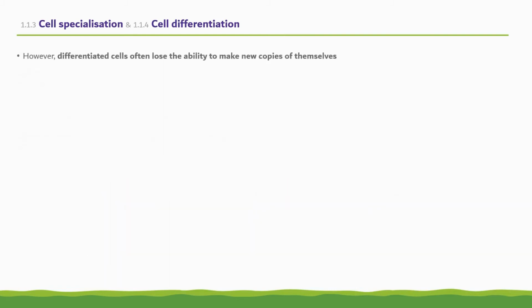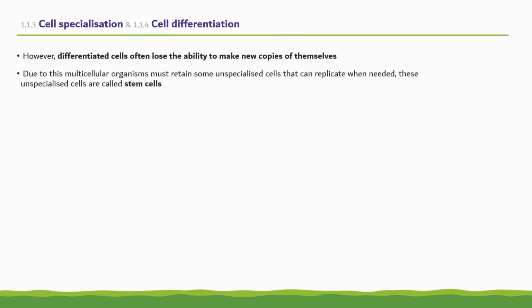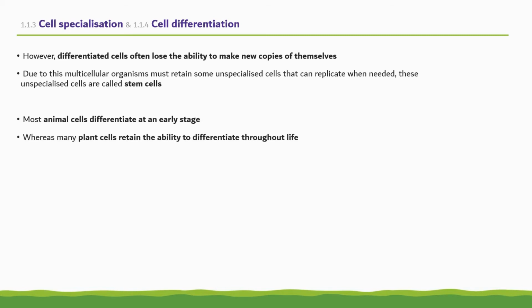However, differentiated cells often lose the ability to make new copies of themselves. Due to this, multicellular organisms must retain some unspecialized cells that can replicate when needed. These unspecialized cells are called stem cells. Most animal cells differentiate at an early stage, whereas many plant cells retain the ability to differentiate throughout life. It is important to note that in mature animals, cell division is mainly restricted to repair and replacement. Knowledge of 3 examples for both specialized animal cells and specialized plant cells are required for the exam.